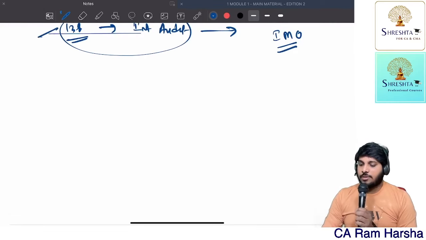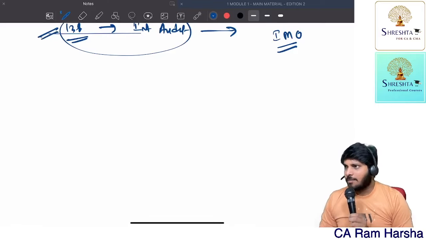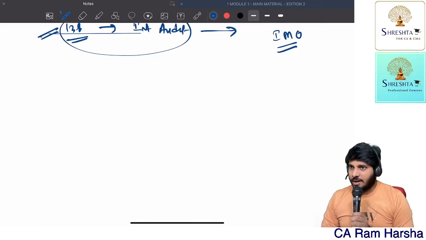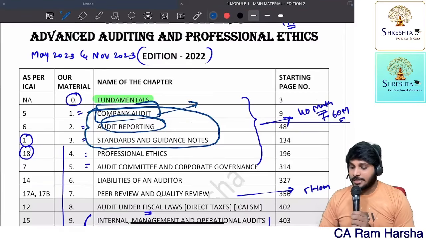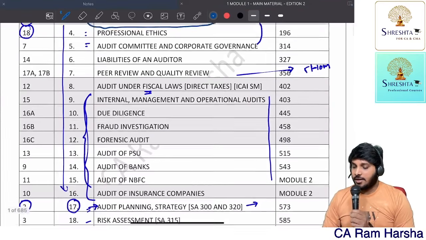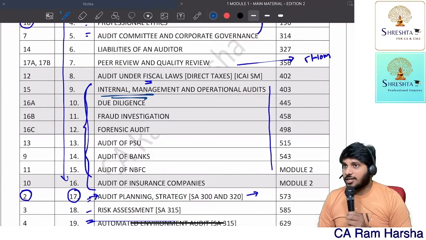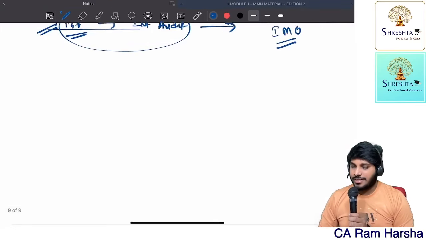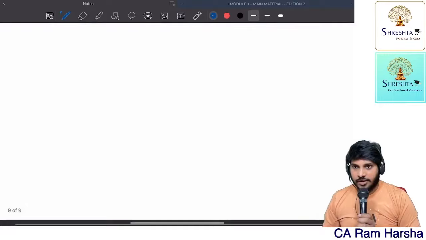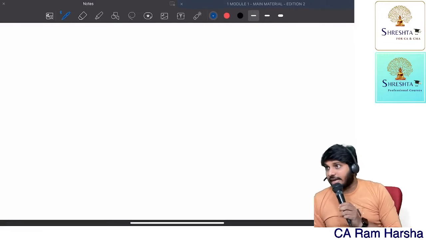Now, the actual provision starts from 138. But 138 is not covered under the company audit chapter. It is covered in the internal management and operational audit chapter, where it is covered in depth. So technically we need to start discussing from 139 onwards.